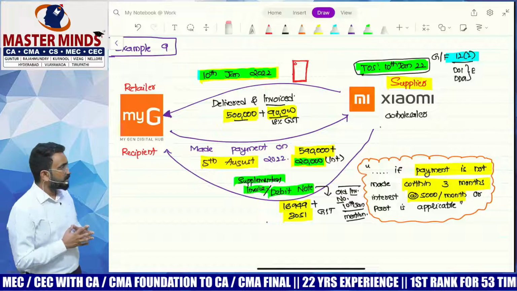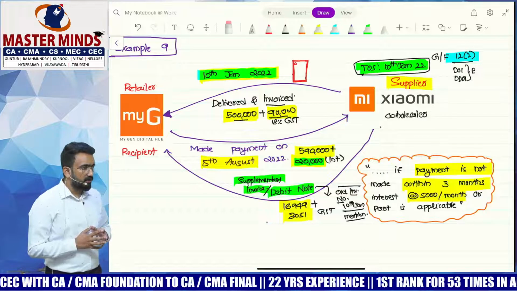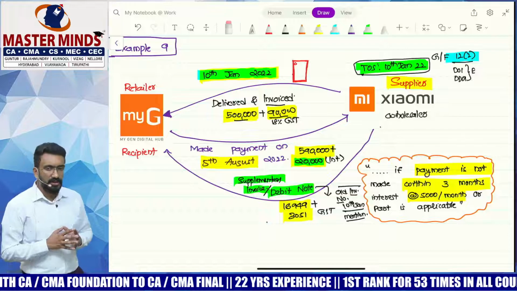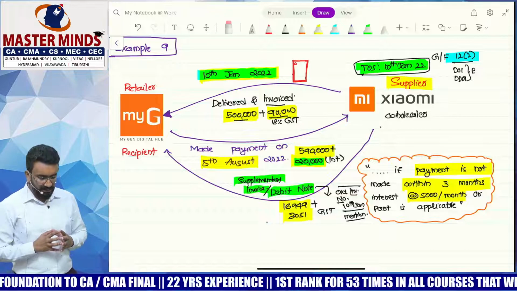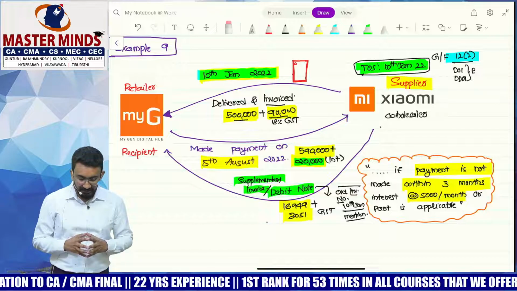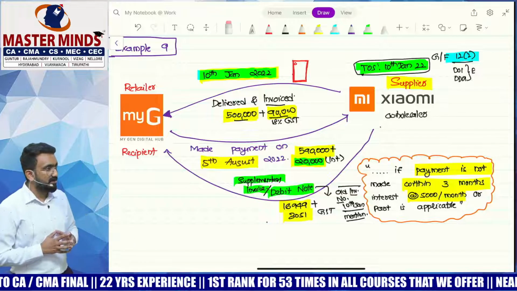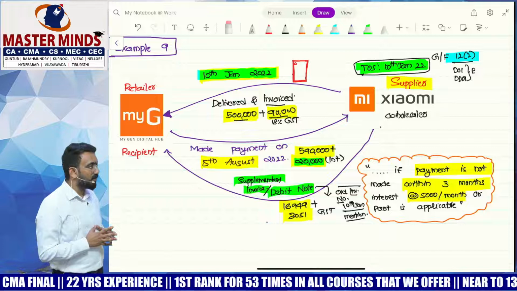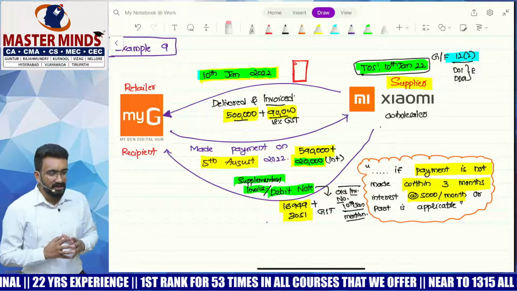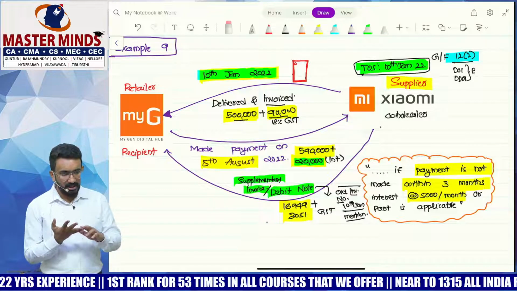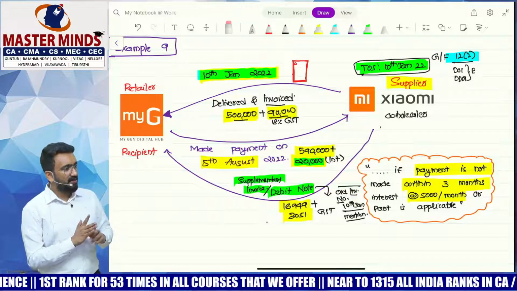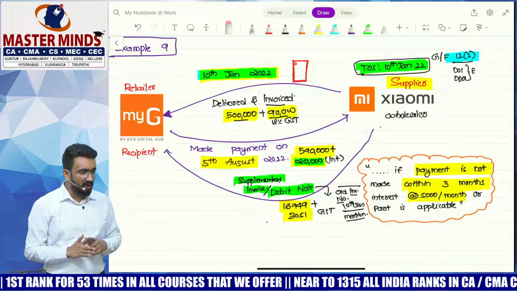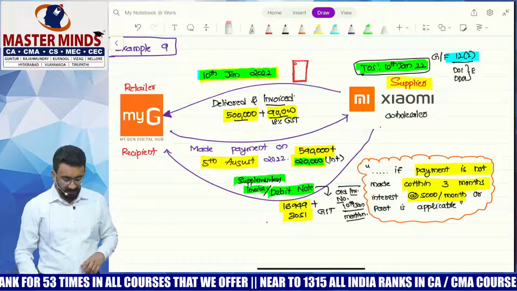Now, payment needs to be made within how many days? Within 3 months. Else, what would be applicable here? Interest. Now, let's look at when MyG made the payment. MyG made the payment on 5th of August. Is it within 3 months? No. What was the invoice date? 10th Jan. 10th Feb, 10th March, 10th April would have been the 3 months deadline. Now they made a delay. How many months of delay do I have?